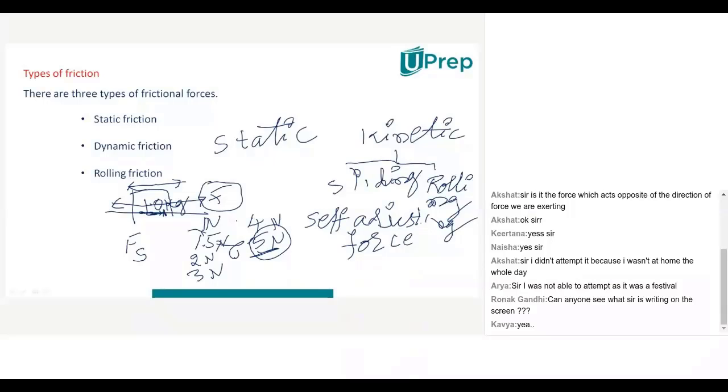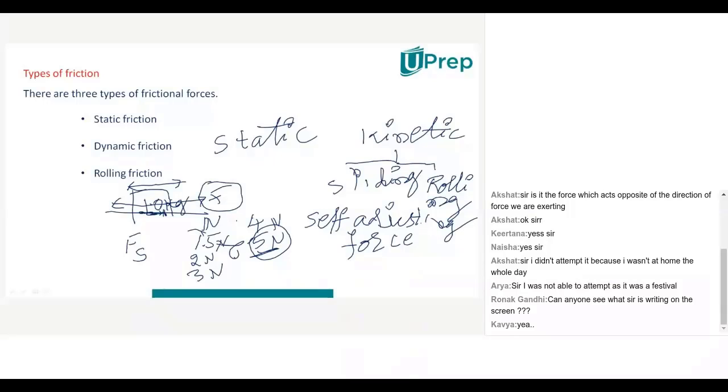Unless you have superhuman powers, no, you can't. That means your hand has some limit or not? Yes, sir, it has.